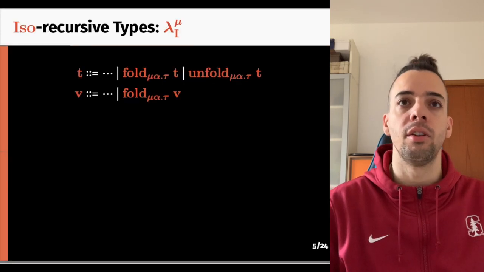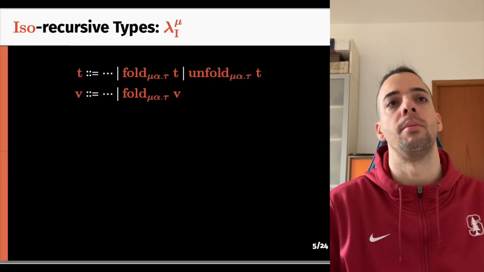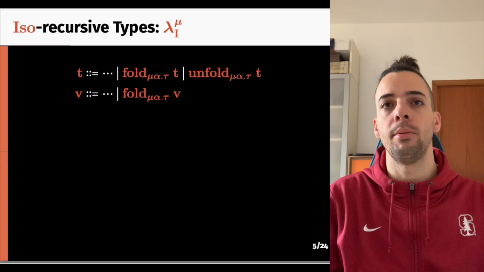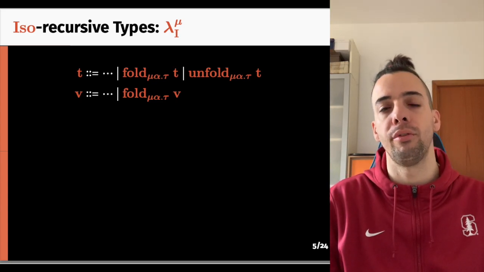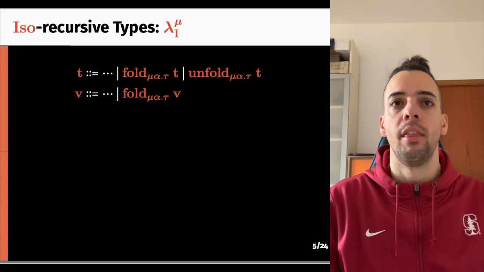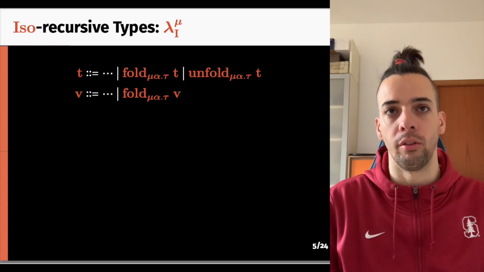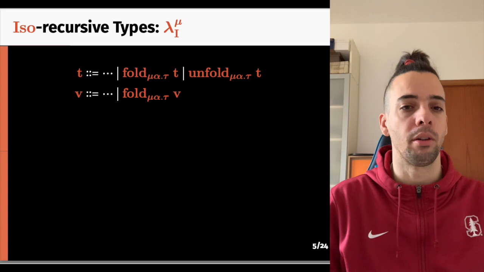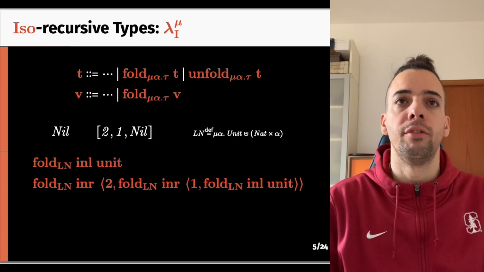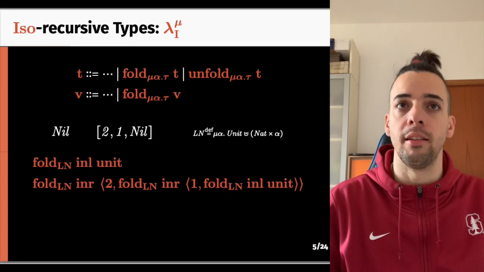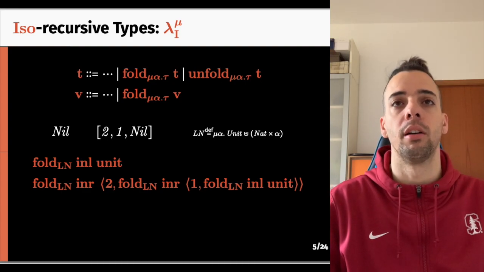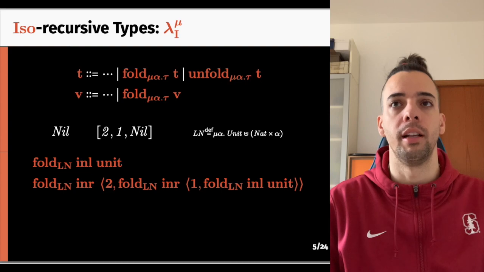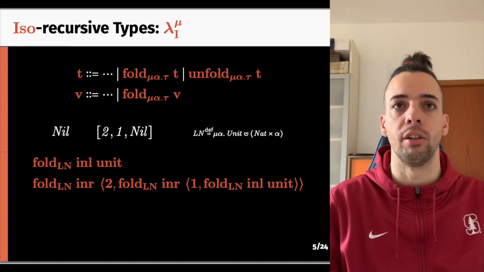The second answer gives birth to iso-recursive types, and a language with those types has terms enriched with annotations that witness the isomorphism between types. These annotations are called fold and unfold, also sometimes called roll and unroll. In order to define the empty list nil, or the list made of two elements 2 and 1, we need to add a syntactic marker fold anytime we're dealing with a term or a value of a recursive type.